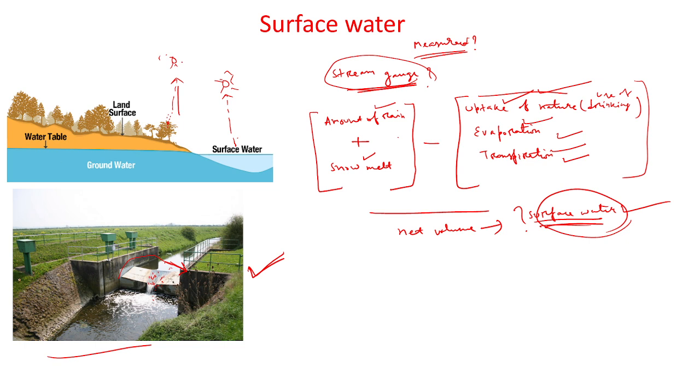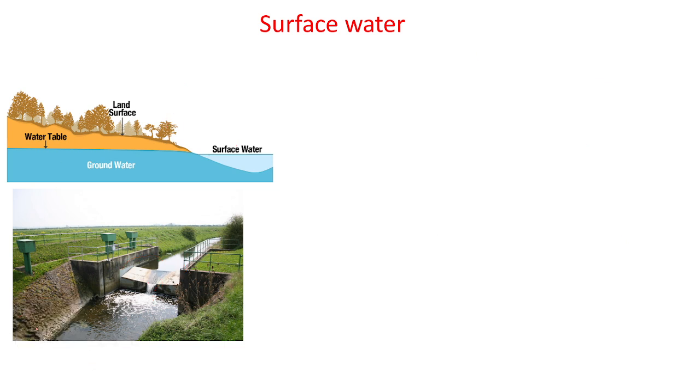And next comes the impact of climate change on the surface water. That means the climate is changing very drastically, so obviously there is a negative impact on the surface water. So what is the impact?